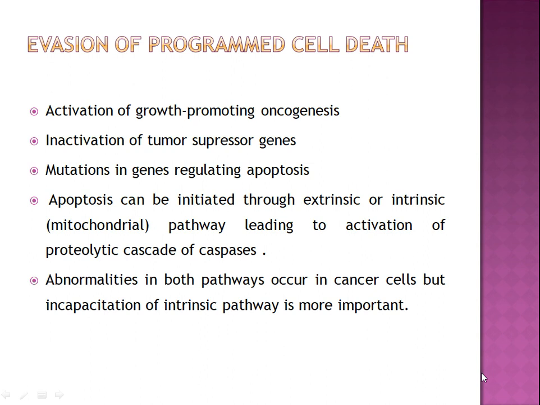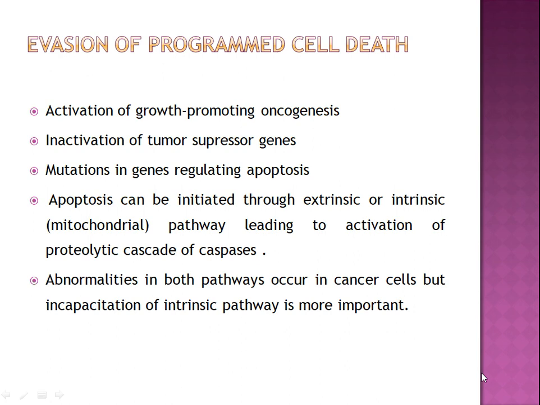In greater than 85% of follicular B-cell lymphomas, the anti-apoptotic gene BCL2 is overexpressed due to a translocation, that is the 14;18 translocation. Overexpression of other BCL2 family members such as MCL1 is also linked to cancer cell survival and drug resistance. So, evasion of programmed cell death is also a very important